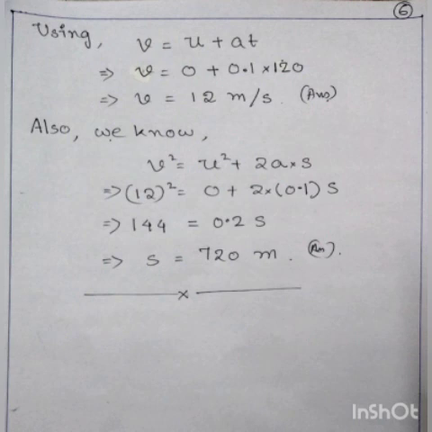Here you can use the second equation of motion, that is s equals ut plus half at square, or the third equation of motion. But here I am using the third equation of motion, that is v square equals u square plus 2as. Just substitute the values of v and a. What we will get? S, that is the distance traveled, equals 720 meter.